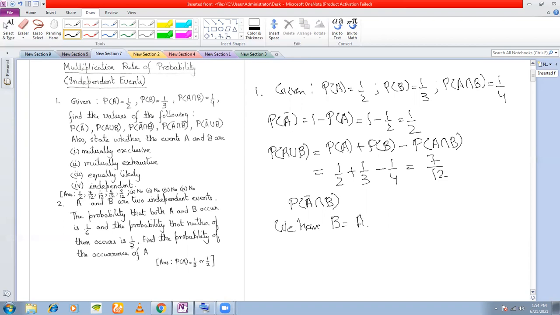A and B both occur, or A does not occur and B occurs. Right? So these two are mutually exclusive. So we can write P(B) is equal to P(A intersection B) plus P(A bar intersection B). Right?